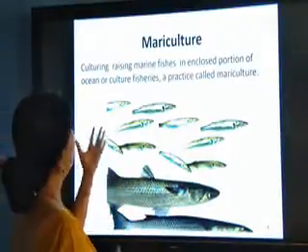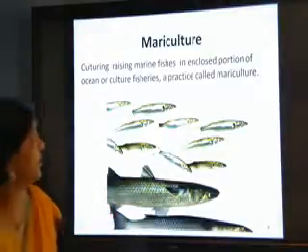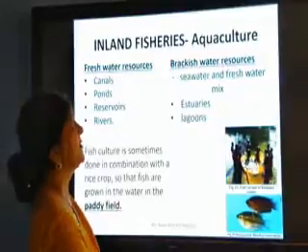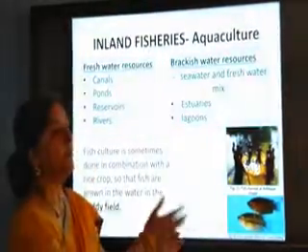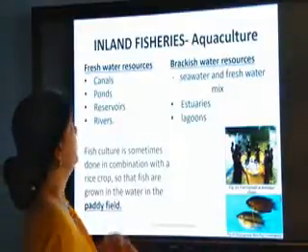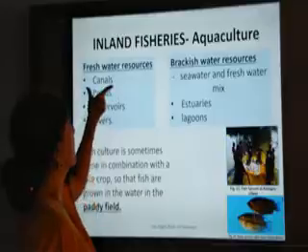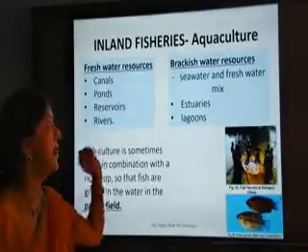What is the difference between mariculture and inland fisheries? Mariculture generally takes place in the brackish water or the ocean. In the ocean they make a place to capture the fishes and culture them. Now freshwater fishes are found, the sources are canals, ponds, reservoirs and rivers.